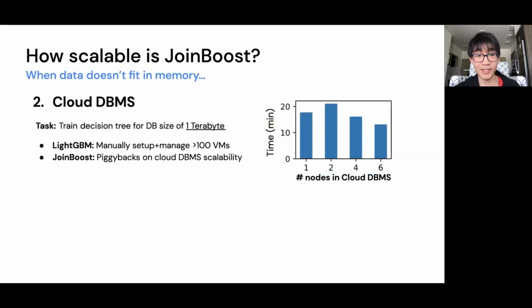So we increase the database size from 40 GB to 1 TB. For LightGBM, this task would be daunting, as it would theoretically require you to set up and manage over 100 virtual machines. But for JoinBoost, because it translates training into SQL queries, it naturally piggybacks on cloud database scalability. The graph to the right demonstrates how the training time of JoinBoost naturally decreases with an increasing number of nodes in the cloud databases.